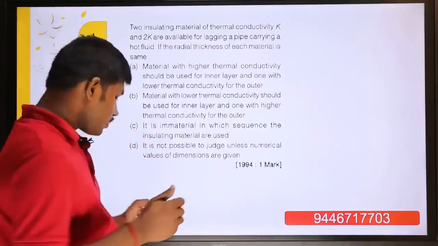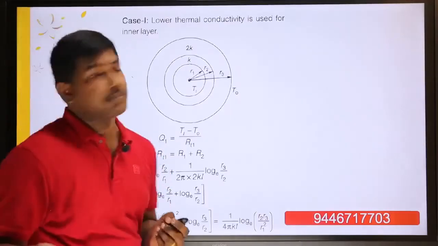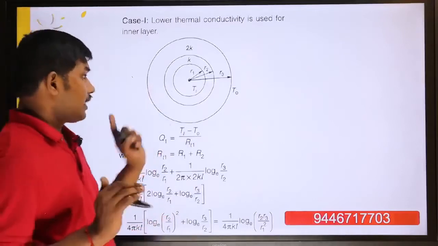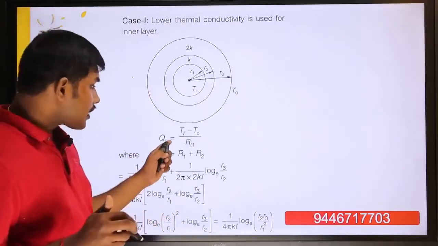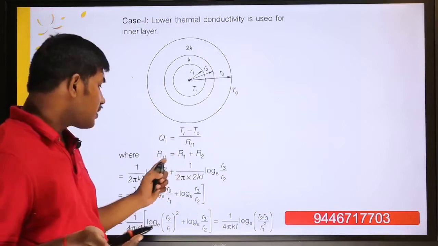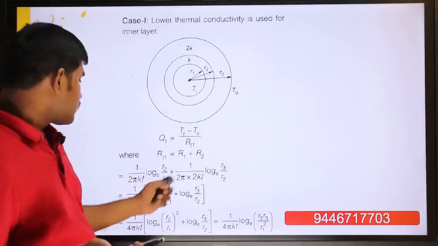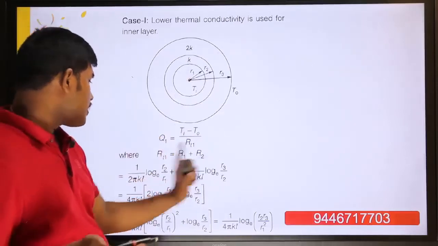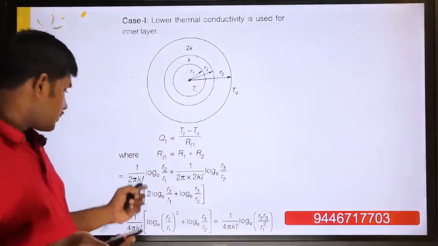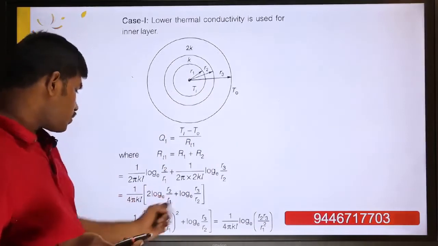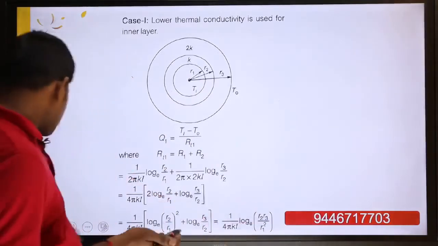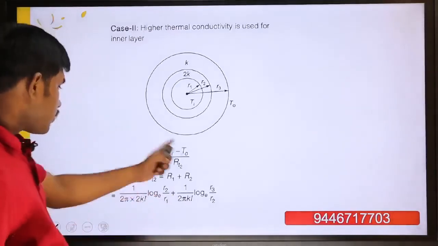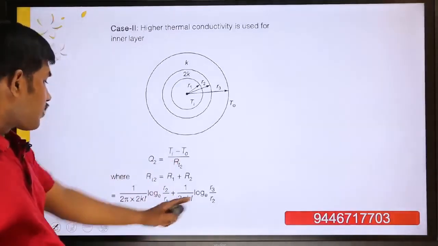And how is it possible? Technically, consider the lower thermal conductivity used for the inner layer. We know Q is equal to delta T by R. So we have to take the cylindrical equation, 2 pi L K log R2 by R1, plus this one, and that gives you the resistance. So the 1 by 4K, we will get the answer like this. Similarly, in the case where the higher thermal conductivity is used for the inner layer, you will get the answer like this, log R2 by R1 like this.